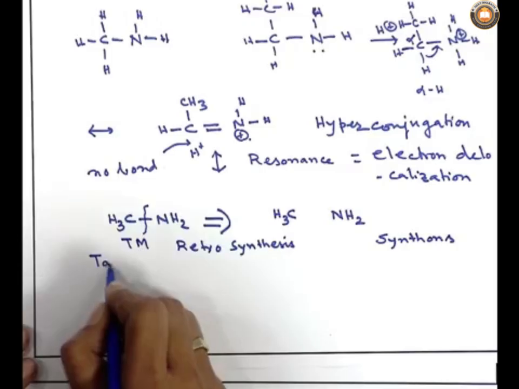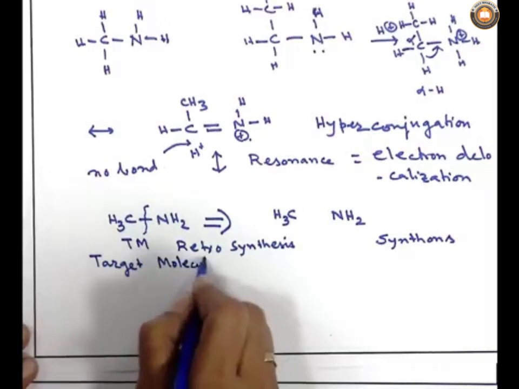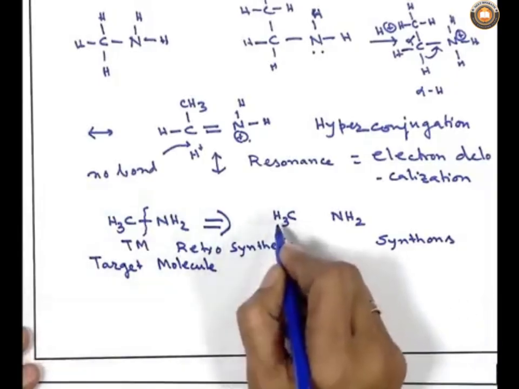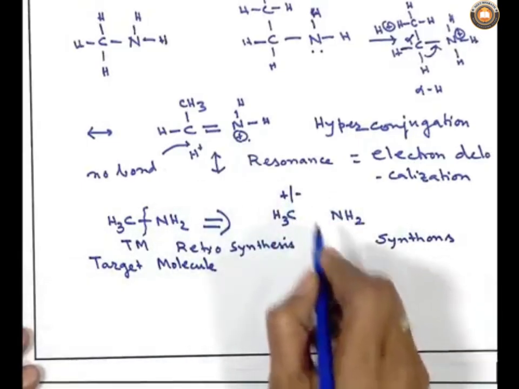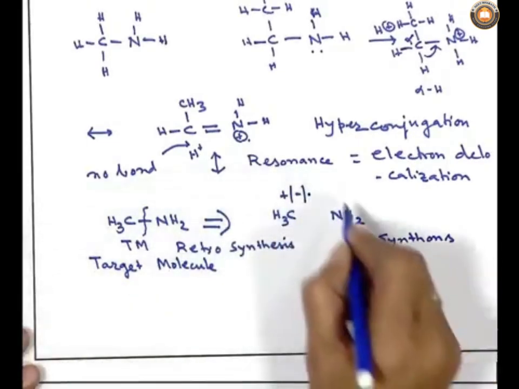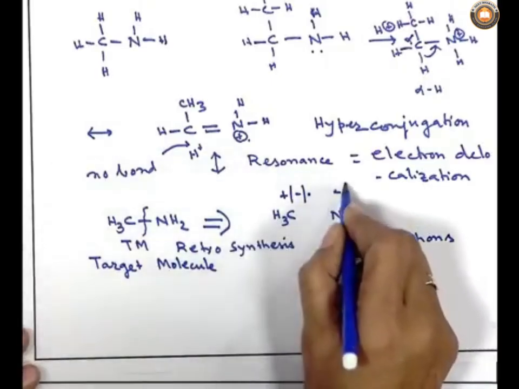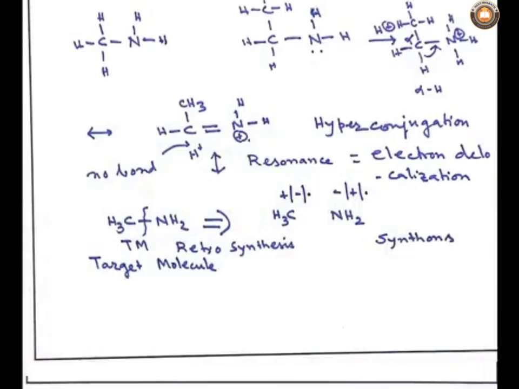So, methylamine in this case is the TM, the abbreviation of target molecule, and these synthons are methyl and amine, because this methyl may be positively charged, negatively charged, or a radical. Likewise, for NH2, the nitrogen atom may be negatively charged, positively charged, or also a radical.